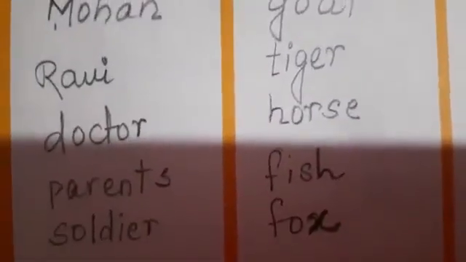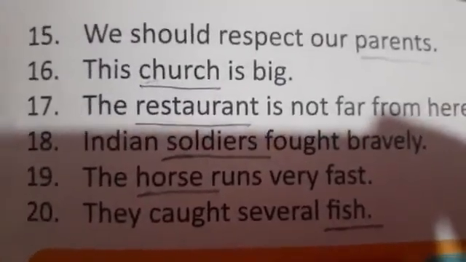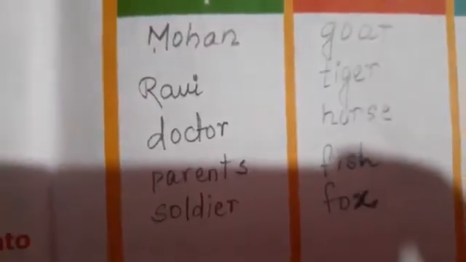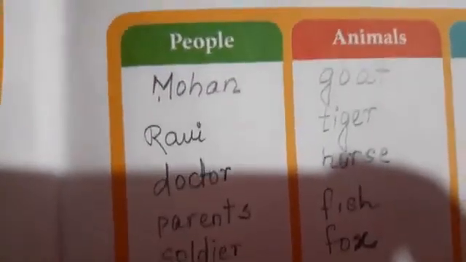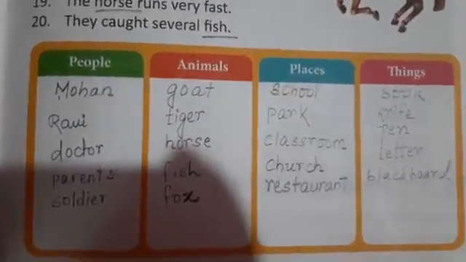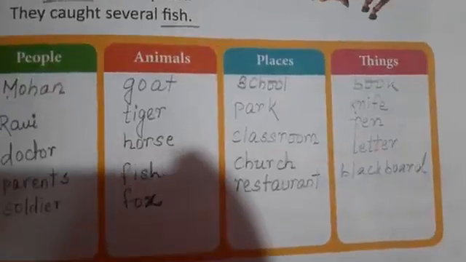Horse is an animal, so we are writing it in the animals box. Now they caught several fish. Fish is an animal, we are writing it in the animals box. So children, like this you have to complete it in your copy.